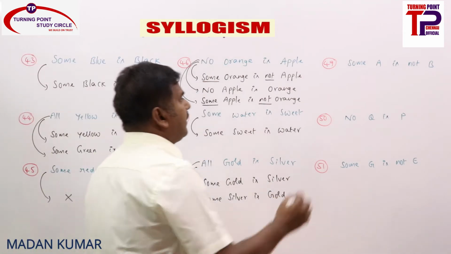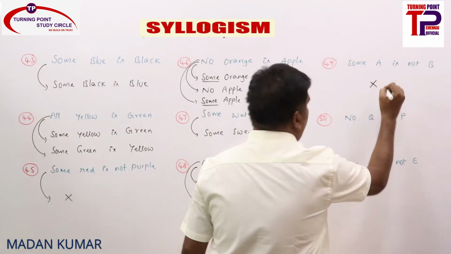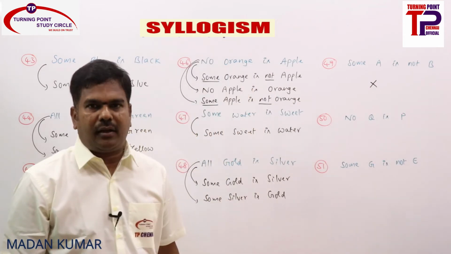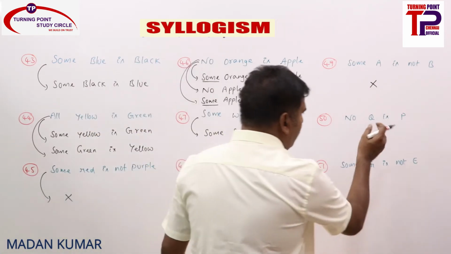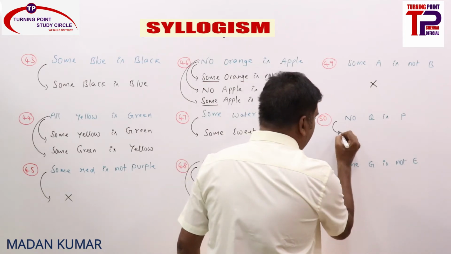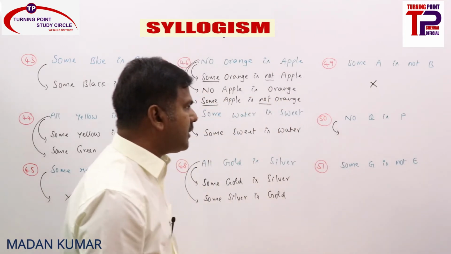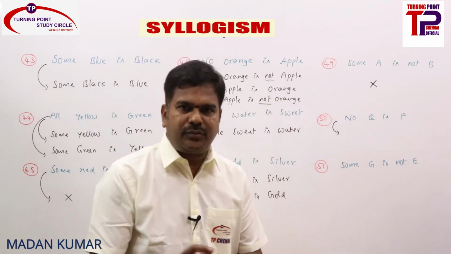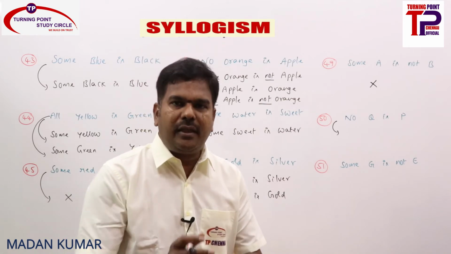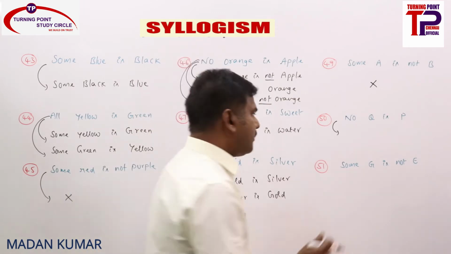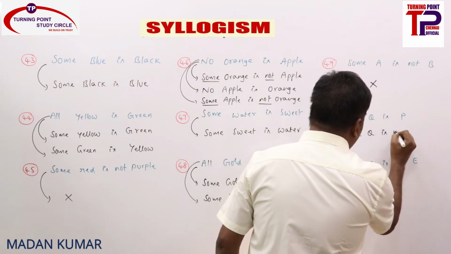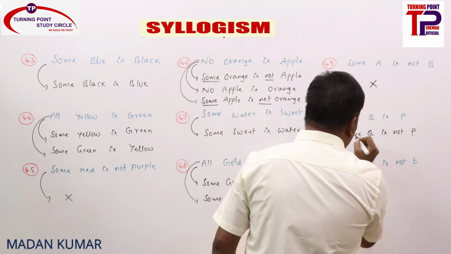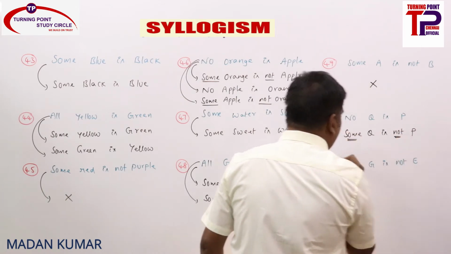Coming to 49, some A is not B. O cannot be converted. Always remember, O cannot be converted. What is the next one? No Q is P. Immediate inferences, implications and conversions. For implications, the same subject and predicate must be there. E is directly implied by O. So that means some Q is not P, right? So some Q is not P.